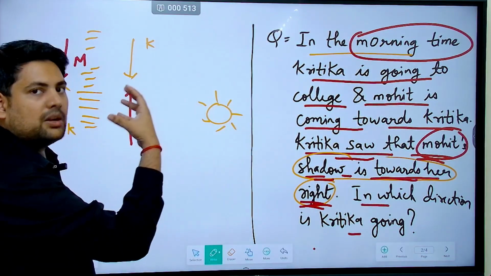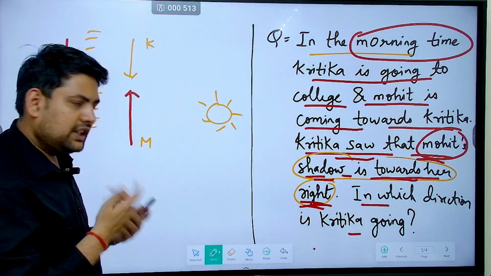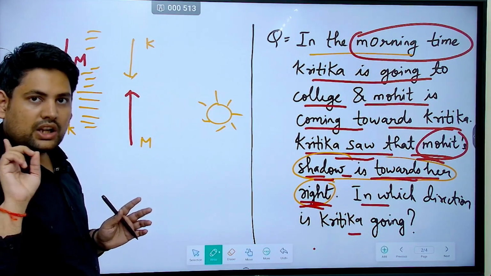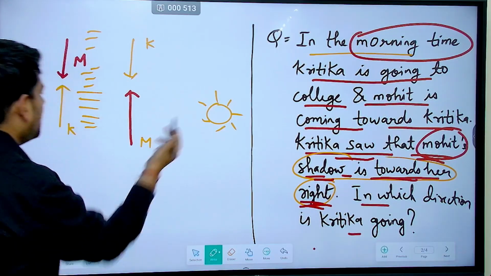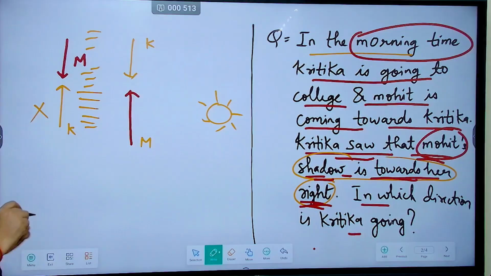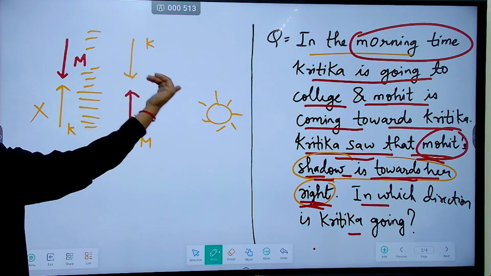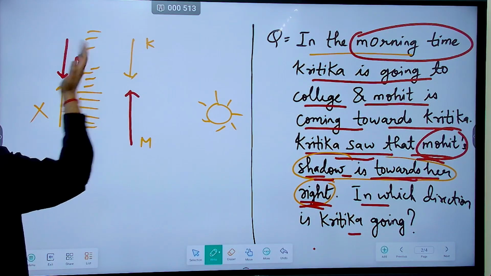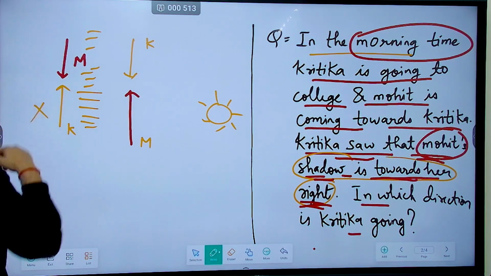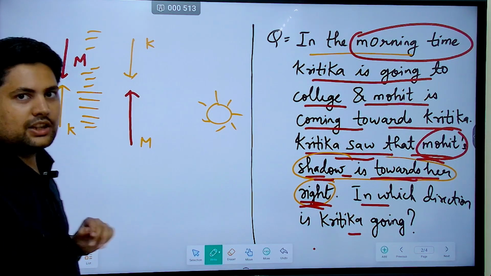If a light is coming onto you, your shadow will always fall away from the light, in any direction you are looking. So his shadow should fall away from the sun. So this is wrong, because Kritika's right is this, and Mohit's shadow will fall somewhere here, and this is Kritika's left. So this diagram is incorrect.